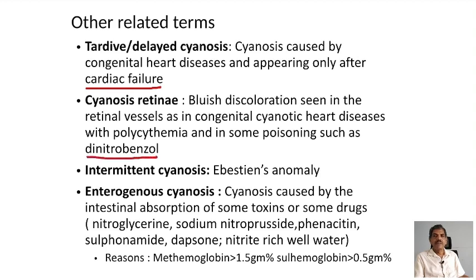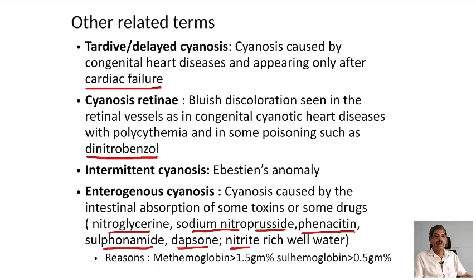Intermittent cyanosis is known to occur in Ebstein's anomaly. Enterogenous cyanosis, that is cyanosis usually caused by intestinal absorption of some toxin or some drugs. And you have to remember nitroglycerin and sodium nitroprusside, phenacetin, sulfonamide, dapsone, and nitrite-rich well water.